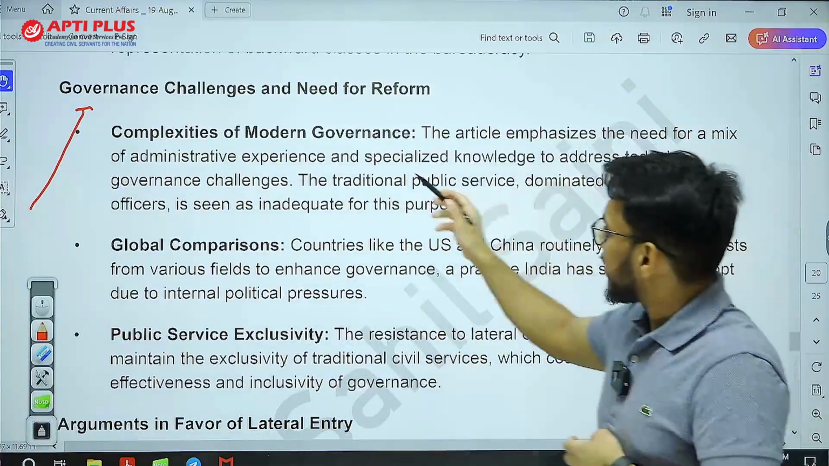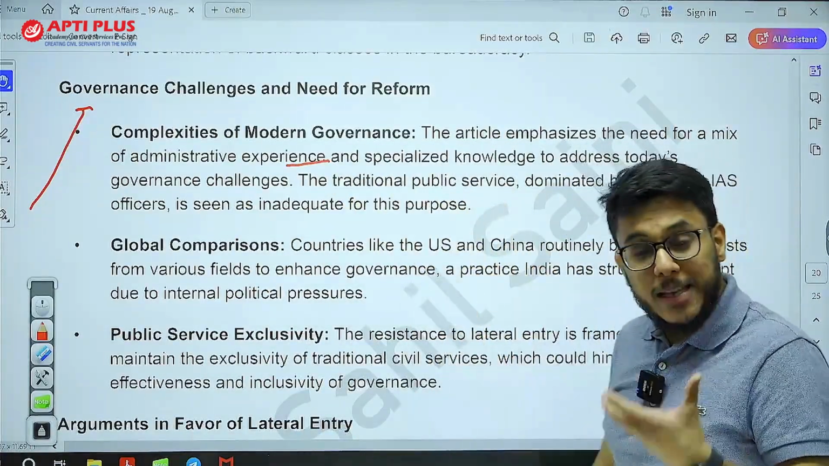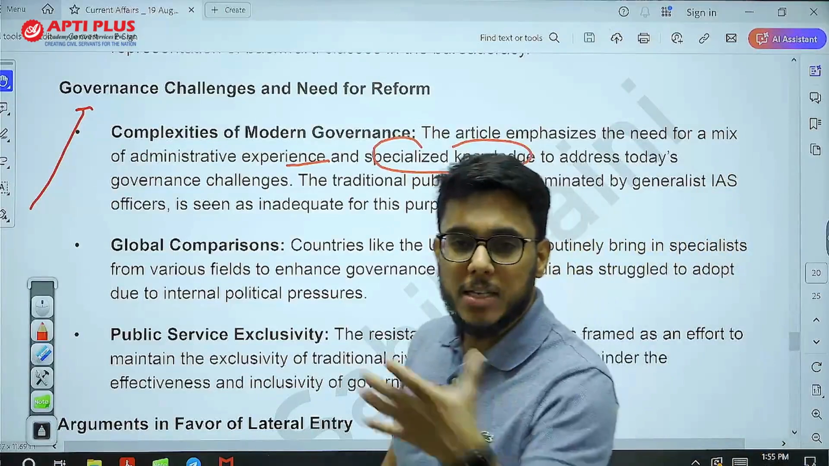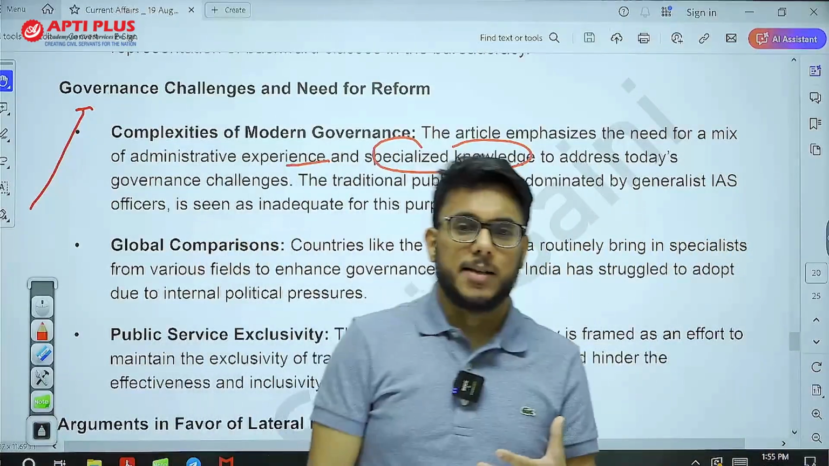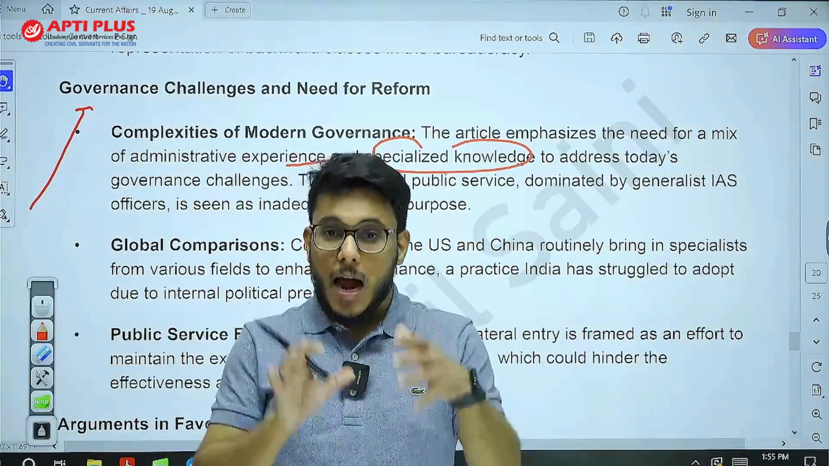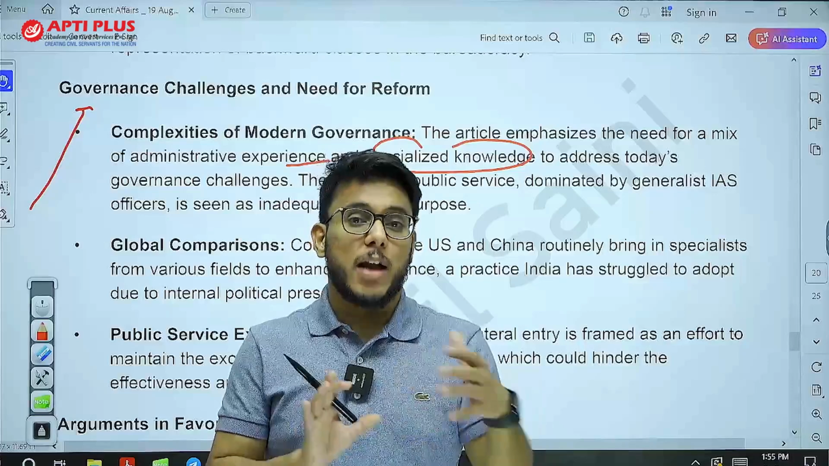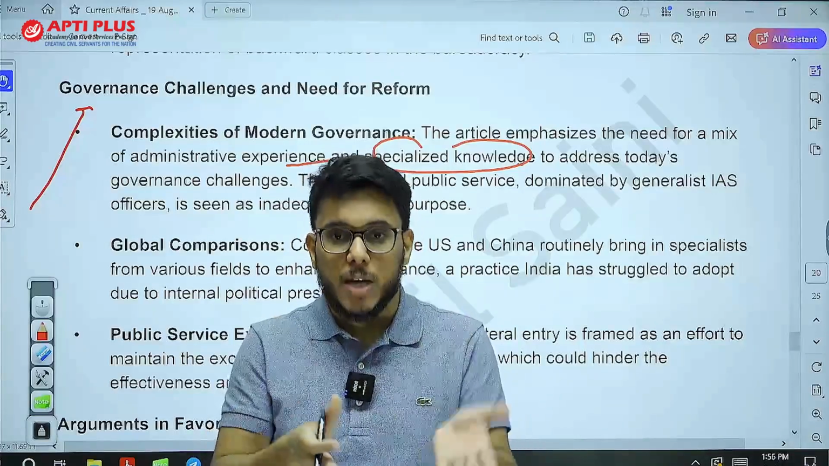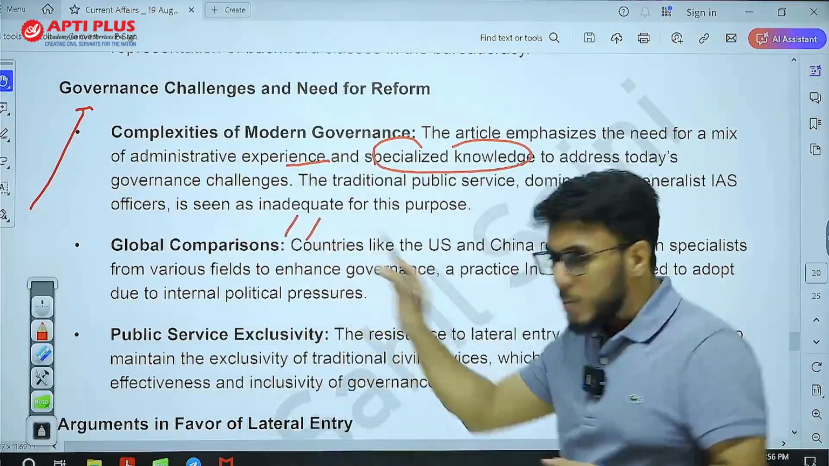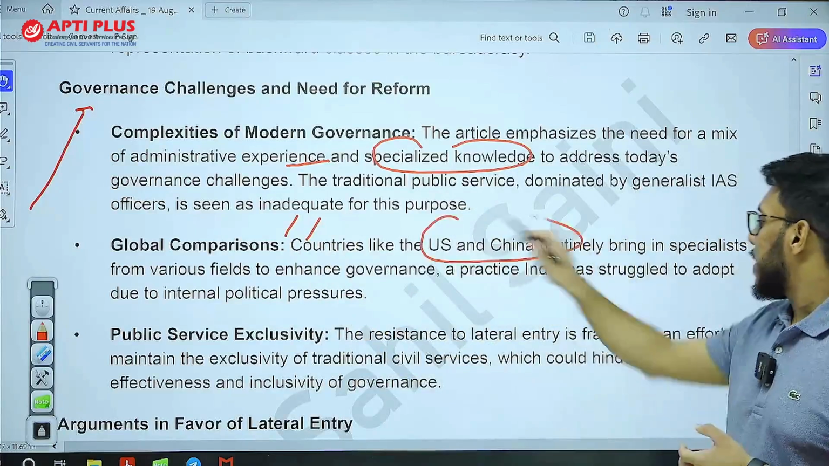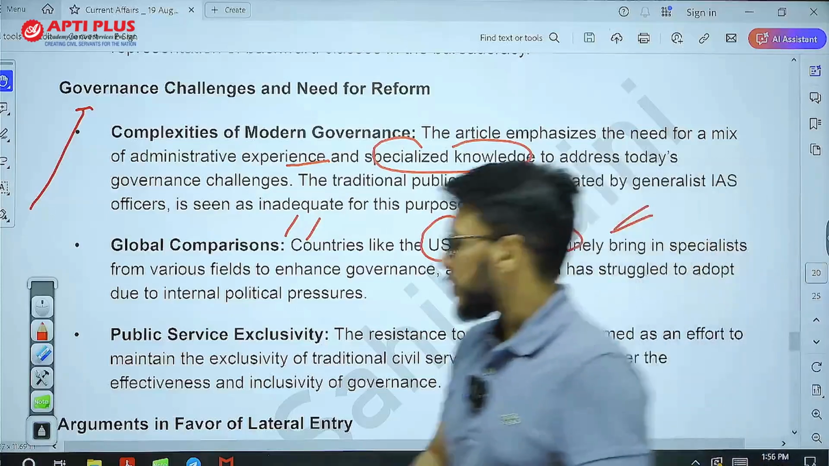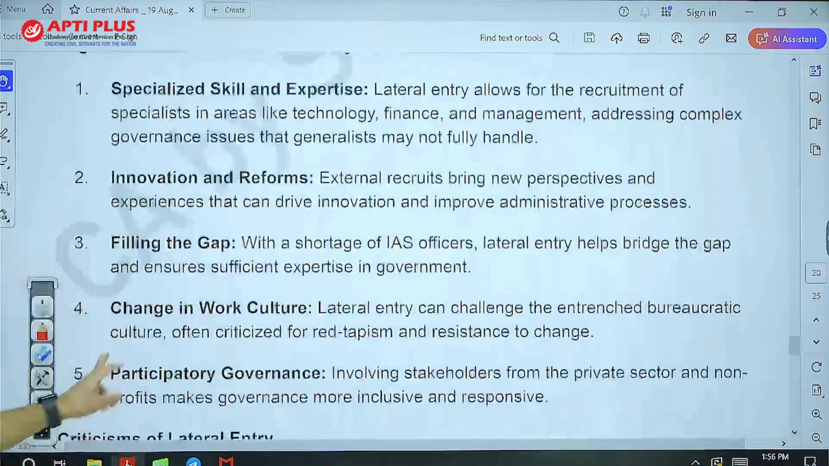Sometimes expertise and experience from a specialized field is needed. Today we are dealing with complex challenges. AI is there, machine to machine communication is there, data privacy. These are complex challenges which need special expertise, and often generalist civil servants might not have that expertise. So it becomes crucial to bring talent from the private sector. Also, globally, countries such as US and China are bringing specialists from different fields into governance. So there is a preference towards lateral entry.